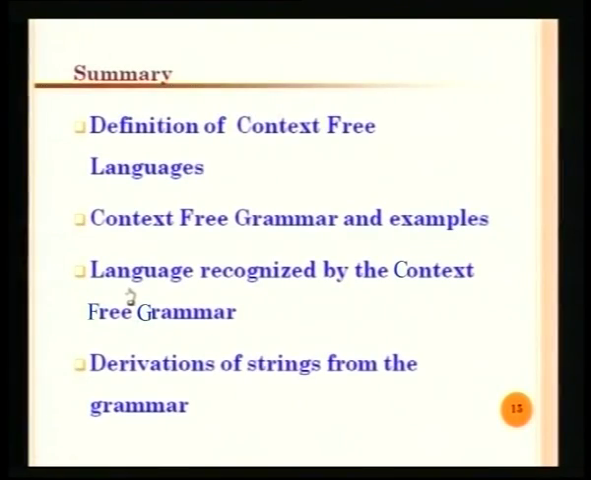To summarize, we have seen what is a context free grammar and what are the various components of the context free grammars, that is your variables, terminals and the production rules with the help of a starting symbol of the grammar. Then we have seen some examples for the context free grammar. What is going to be the language recognized by the context free grammar? That is going to be the set of all strings generated from the starting symbol of the grammar. Then how are we deriving the strings from the grammar? It is nothing but deriving the strings from the starting symbol of the grammar.